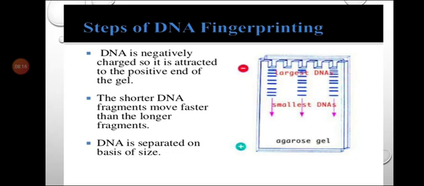DNA is negatively charged, so it moves towards the positive pole. You can see here negative and positive. The movement of these fragments depends on their length. Shorter DNA fragments move faster than longer fragments, and the DNA is separated on the basis of size. Double-stranded DNA splits into single-stranded DNA by an alkali treatment.